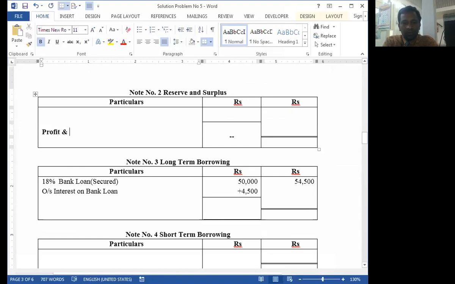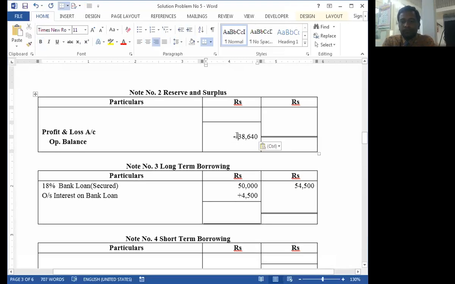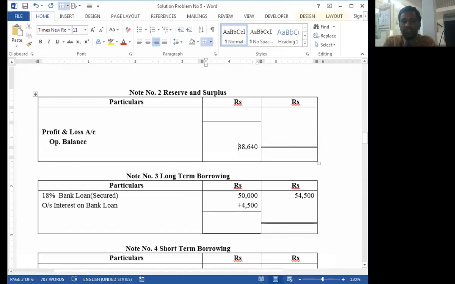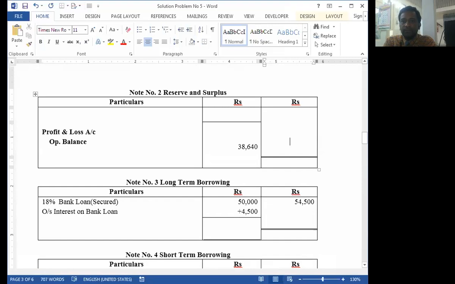Profit and loss account. Okay, opening balance 38,680. And any profit received during the year should be added to this opening balance.